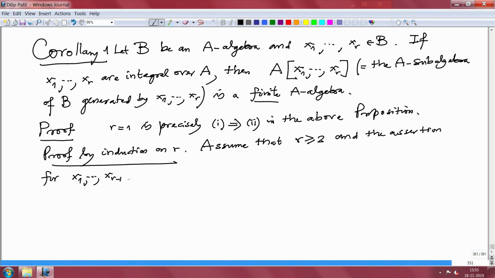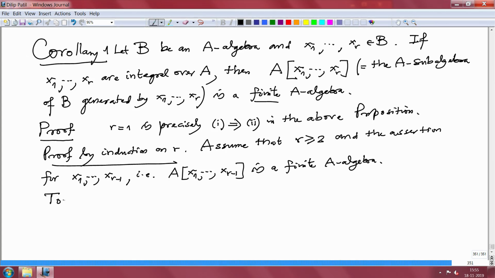That means we are assuming that the subalgebra of B generated by x1 to x_{r-1} is a finite A-algebra. That is what we are assuming by the induction hypothesis.